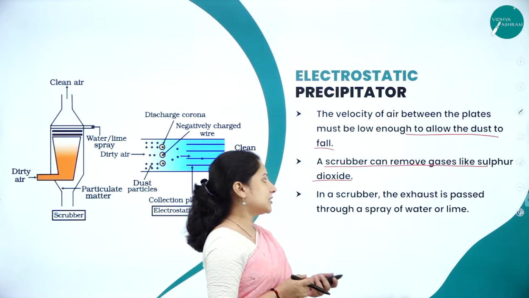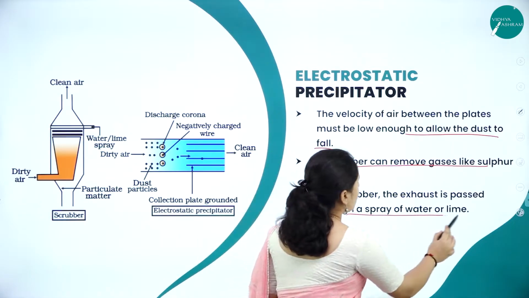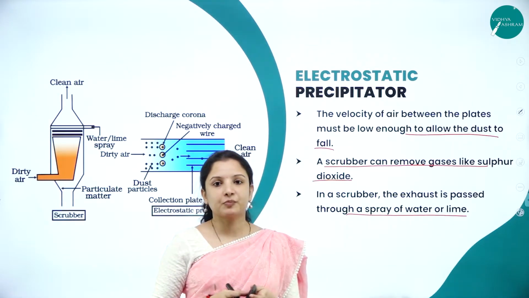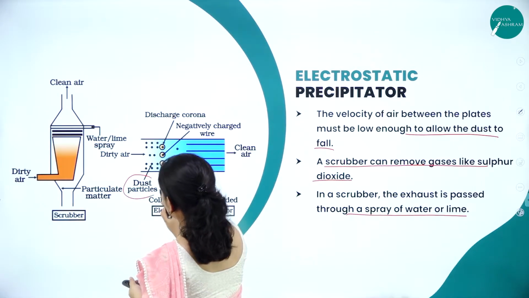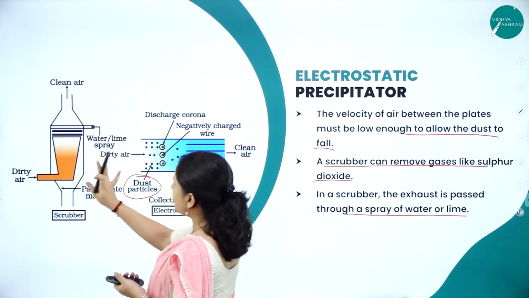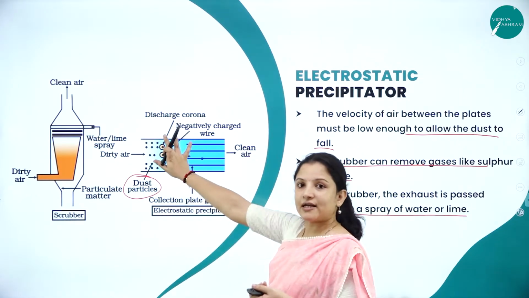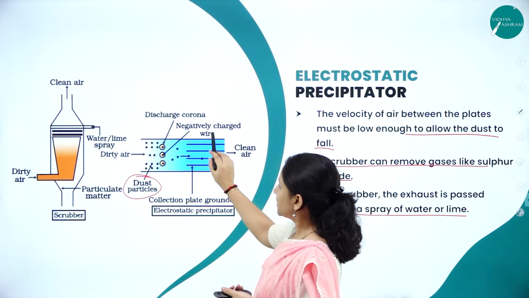In a scrubber, the exhaust is passed through a spray of water or lime. As you can see here, these are the dust particles, and this is the chimney. In the chimney, this electrostatic precipitator will be fitted. What is there in the electrostatic precipitator?